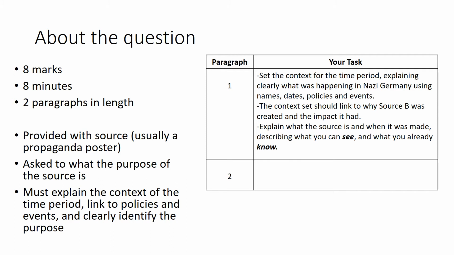We'll also explain what the source is and when it was made, describing what we can see and what we already know. And we want to go beyond just saying it is a propaganda poster, but we want to link it to a policy that we know and describe the things that we can see. We then need to make sure that we clearly explain the purpose, linking to any of those policies and events that were happening at the time.